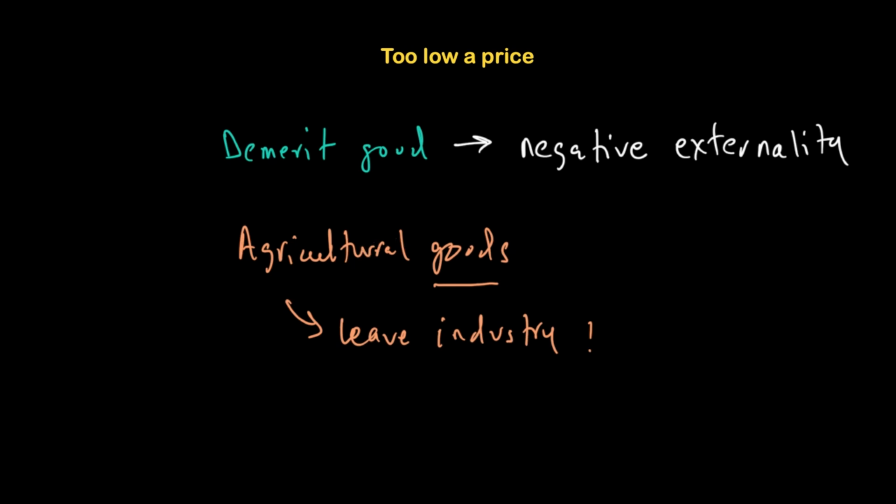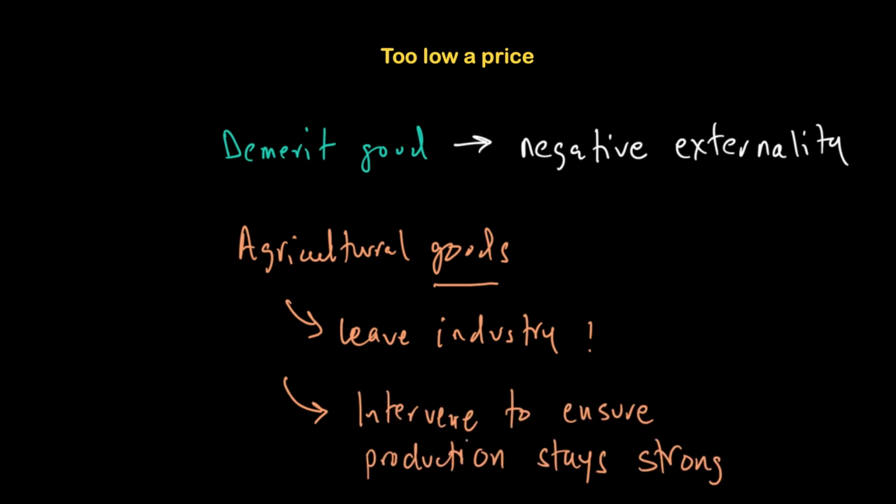A lot of times in an economy, government will support sectors like agriculture in order to make sure that production remains strong, and to incentivize the farmers to stay in business. So these are the three reasons why we want government to intervene: when the price is too low, when the price is too high, and lastly, when the price is fluctuating too much. In the next discussion, we'll talk about how government intervenes whenever these problems arise.